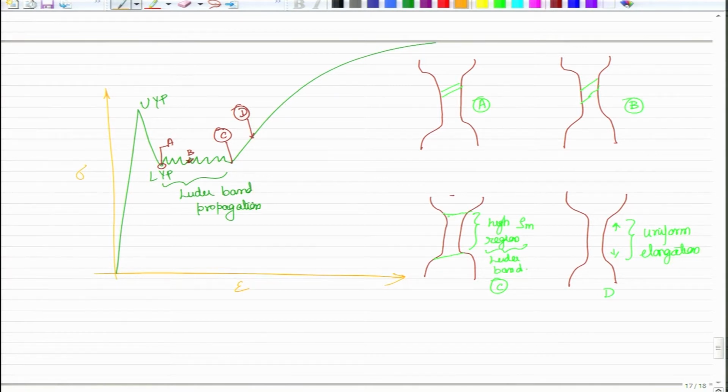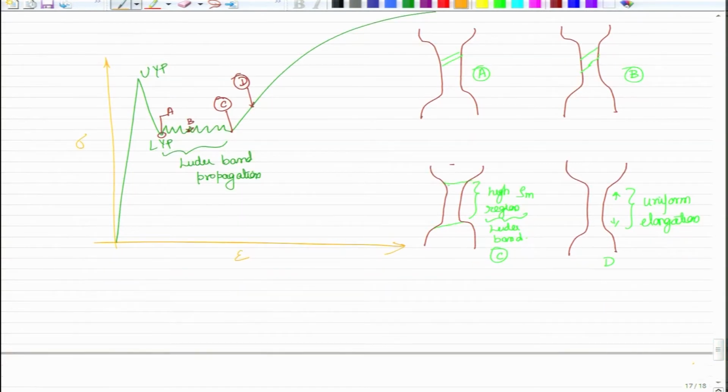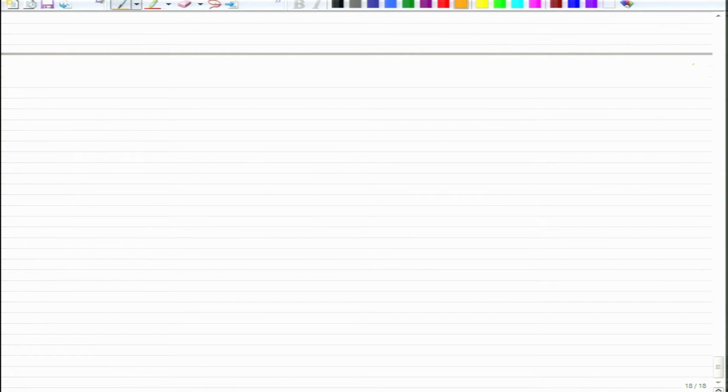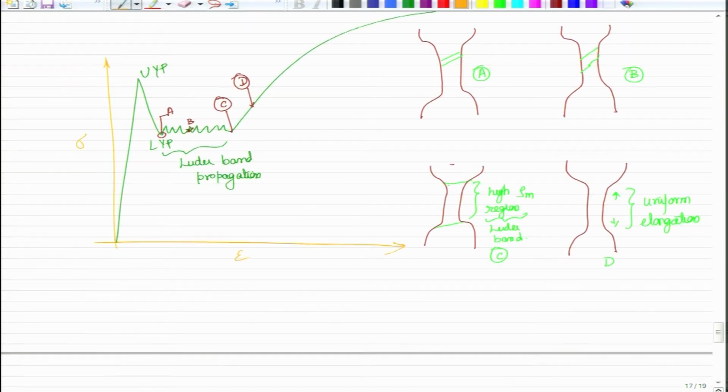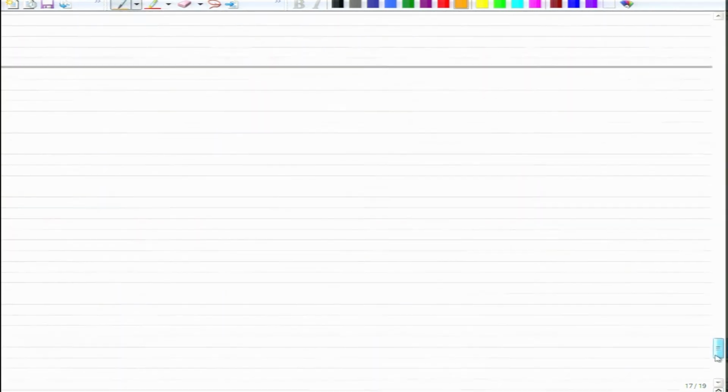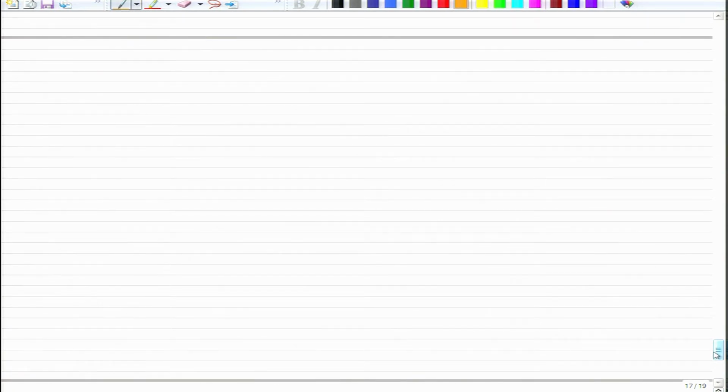Now, because of this unique feature where the solutes are pinning the dislocations, some very interesting phenomena can arise. Let us look at some of these interesting phenomena. So, one of them is called strain aging.